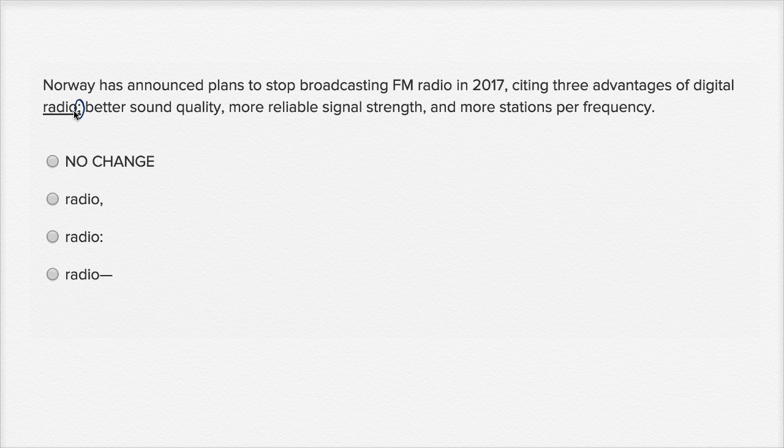A semicolon, there's two typical ways that you would use a semicolon. One way would be to separate two independent clauses. So this first part, Norway has announced plans to stop broadcasting FM radio in 2017, citing three advantages of digital radio. That could stand on its own as a sentence. It could be an independent clause. But what's after this semicolon right over here couldn't stand by itself. Better sound quality, more reliable signal strength, and more stations per frequency. So it's not separating two independent clauses.